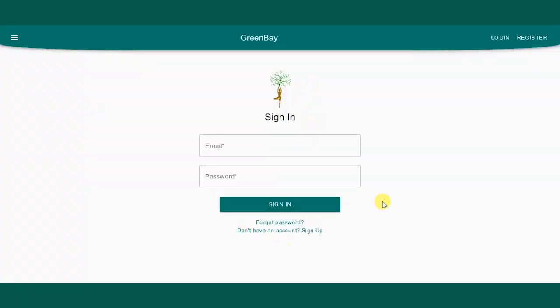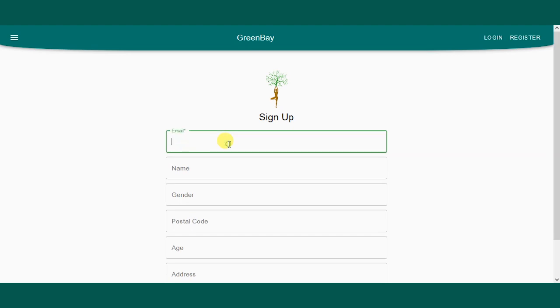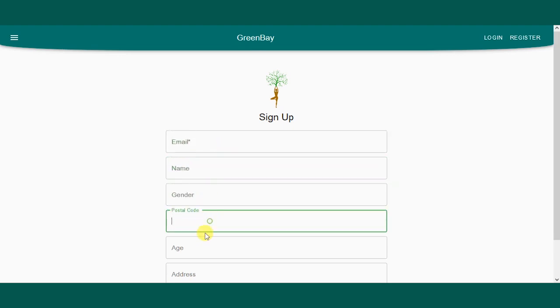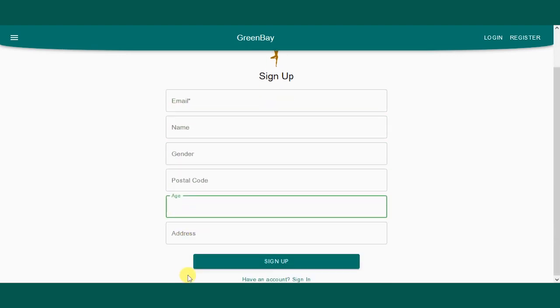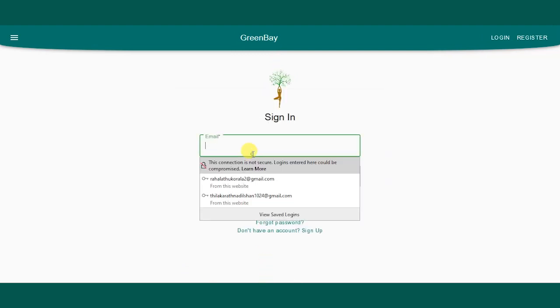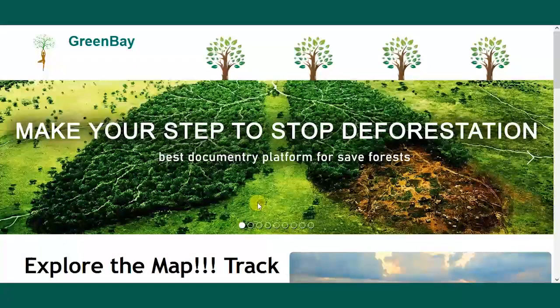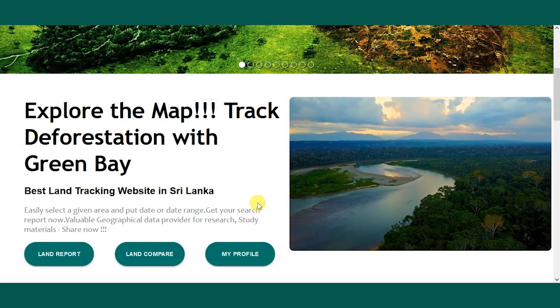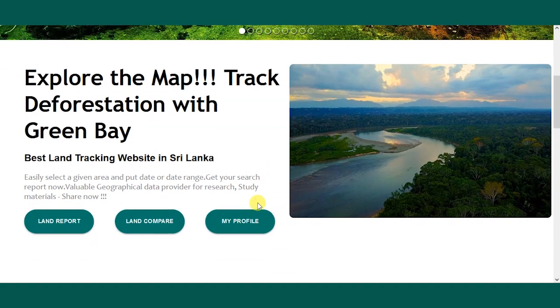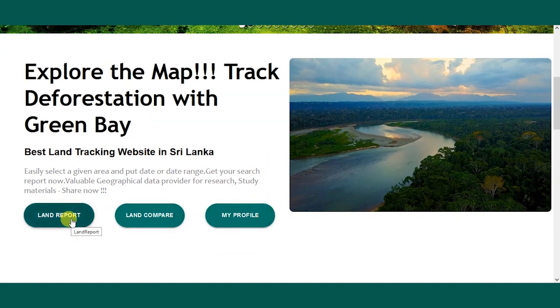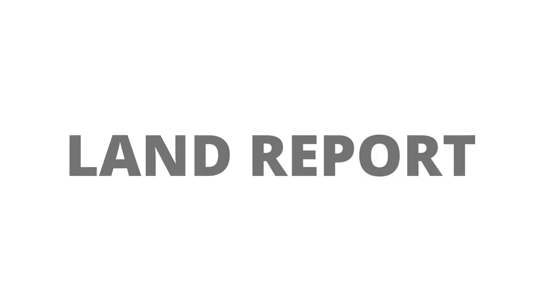If the user is not registered to GreenBay yet, the user can easily register from here and fill all the fields. Then, the user password will be sent to the email account for email verification. After successful login, the user will be redirected to the landing page again. Let's take a look at GreenBay's main feature, which is to generate land reports and deforestation reports. Both can be accessed by any user.